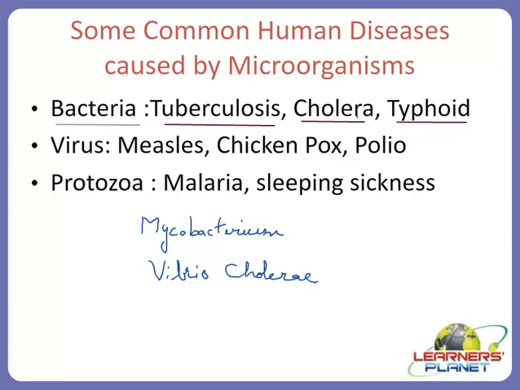Another disease which is caused by bacteria is typhoid. The organism responsible for it is Salmonella typhi, commonly called S. typhi. So this is another organism causing a bacterial disease. Typhoid, you must have heard about it, you must know well enough about it.